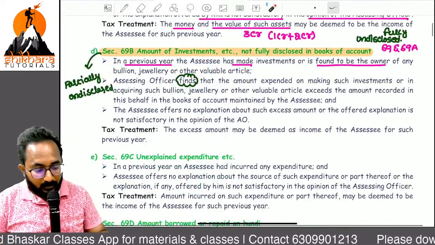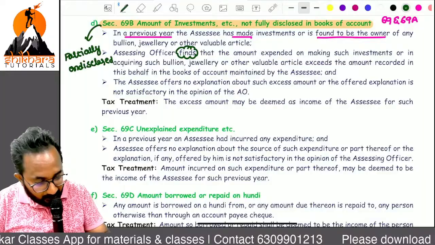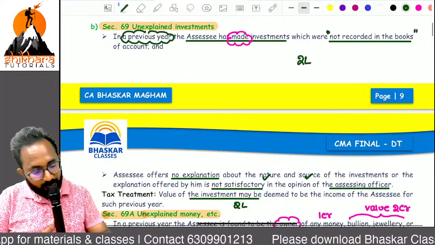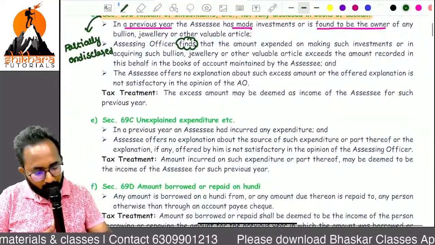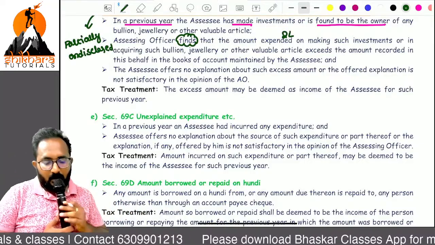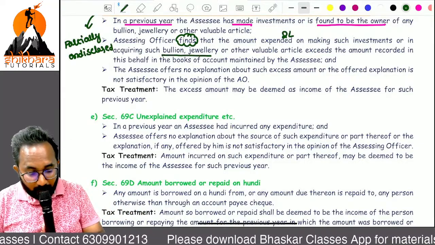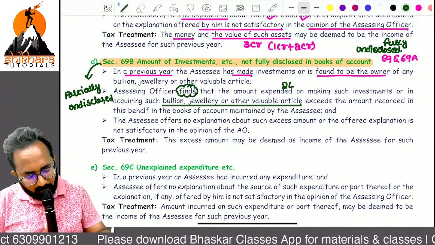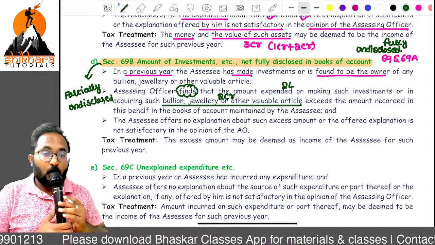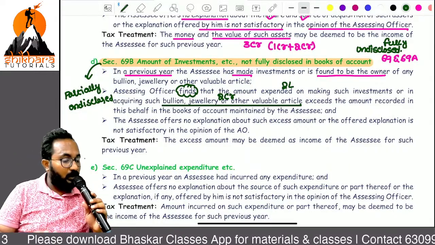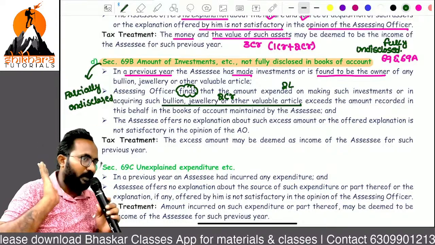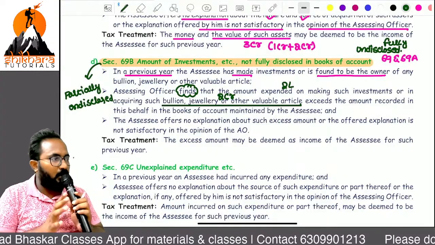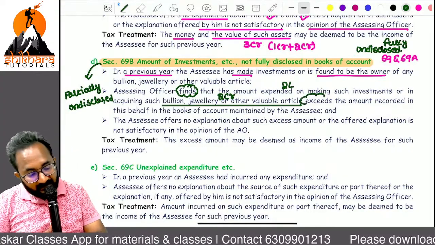But remember, the amount expended on making such investments. Can you tell me how much amount we expended for making such investment? My example, 2 lakh. Or on acquiring money, bullion, jewelry. Can you tell me how much in total, money and all other things? Example, 2 crores. Totally, you are the owner of how much? Investments you made 2 lakh, and the jewelry, bullion and other valuable articles purchased, 2 crore. This exceeds.